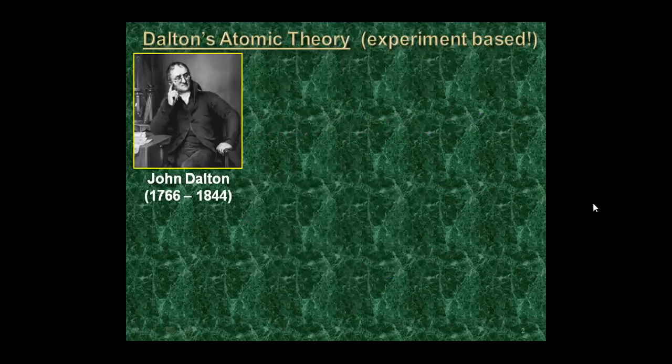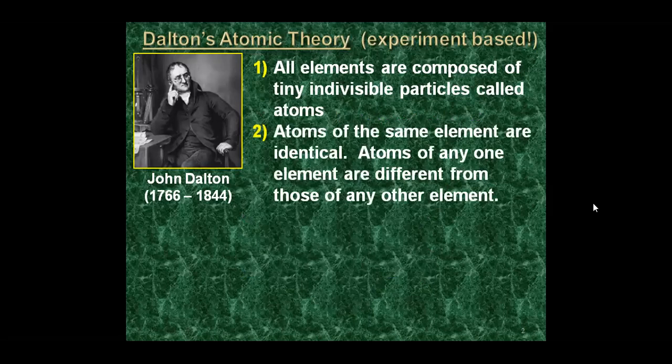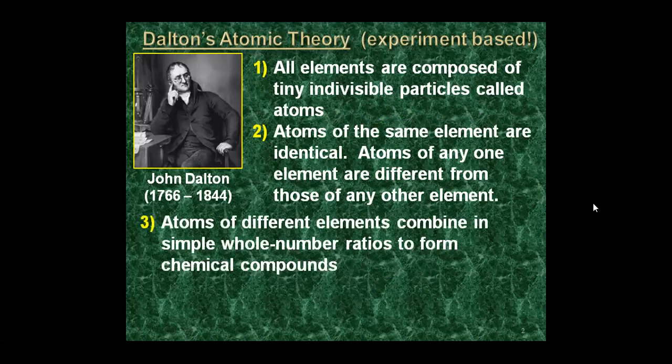Dalton's atomic theory was an experimentally based concept. According to Dalton's atomic theory, all elements are composed of individual tiny particles called atoms. Atoms of the same element are identical, and atoms of any one element are different from those of any other element.